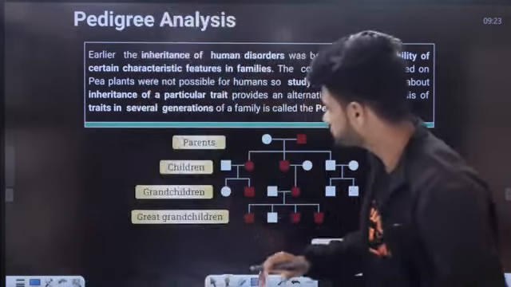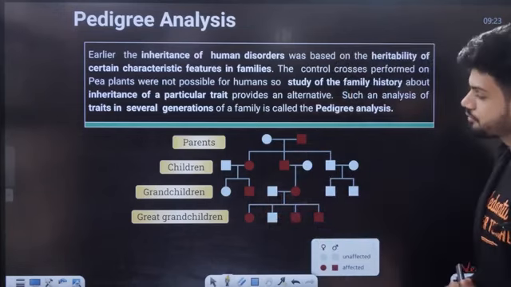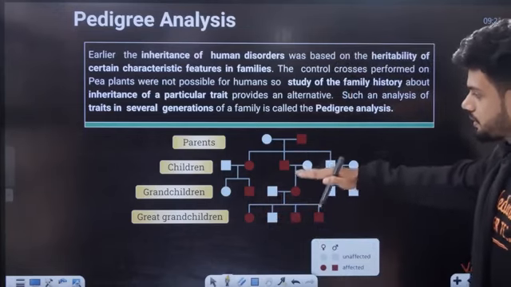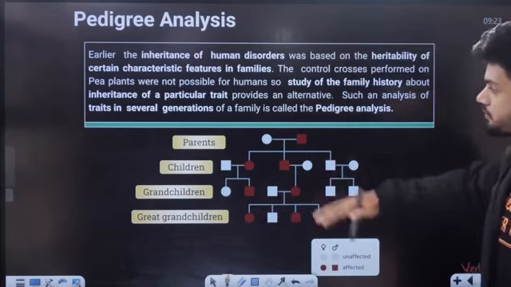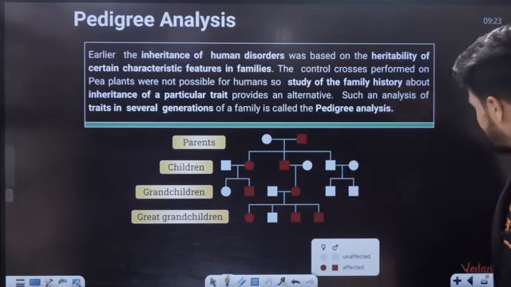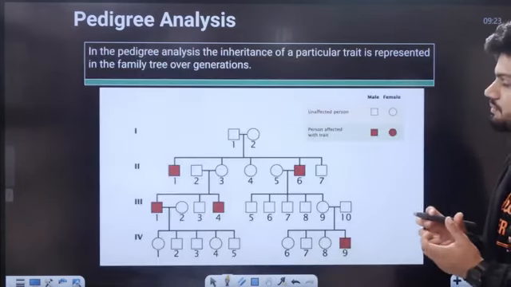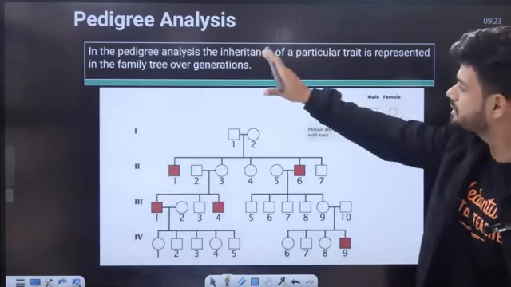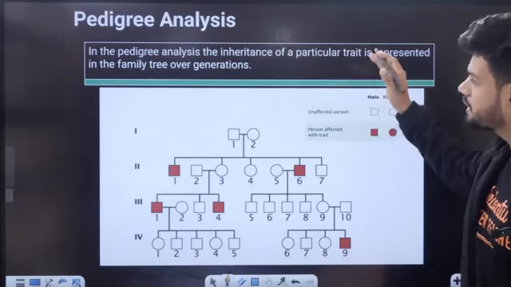See here, for example, this is the entire map of your generation: parents, children, grandchildren, great grandchildren, the full family history, and we can find if anyone is deceased. In pedigree analysis, inheritance of a particular trait is represented in a family tree.